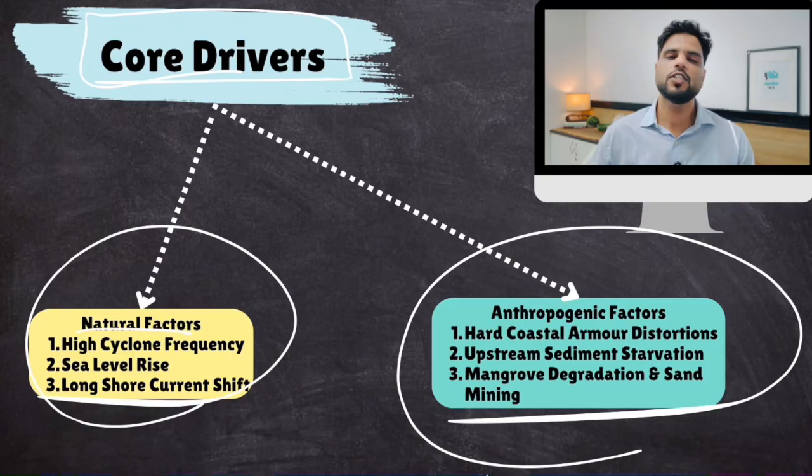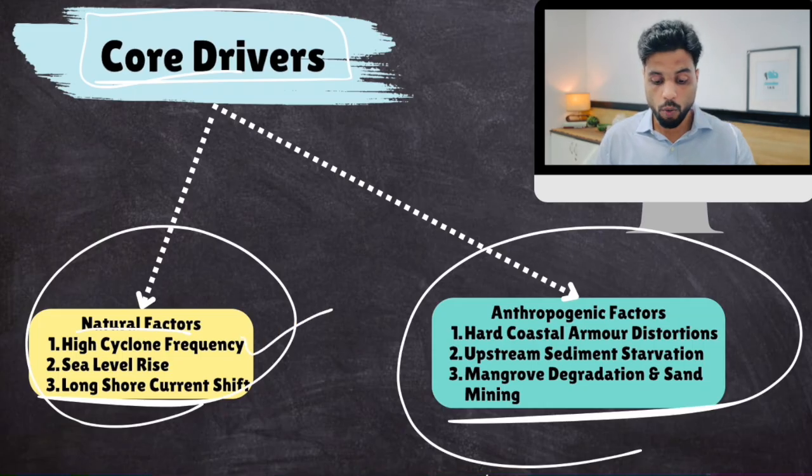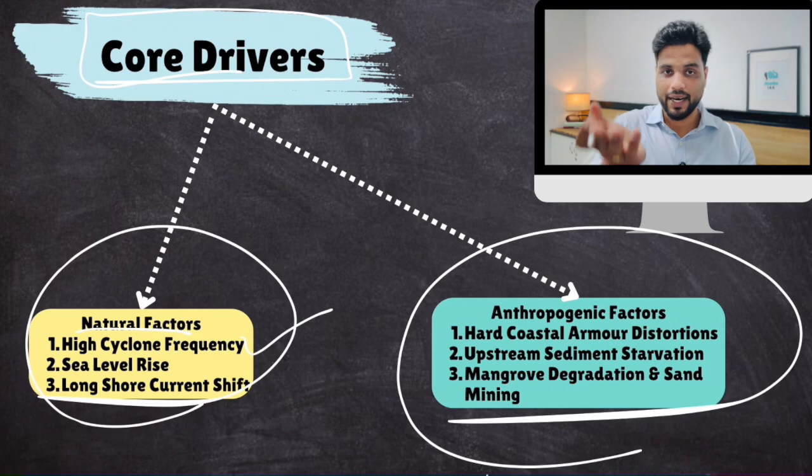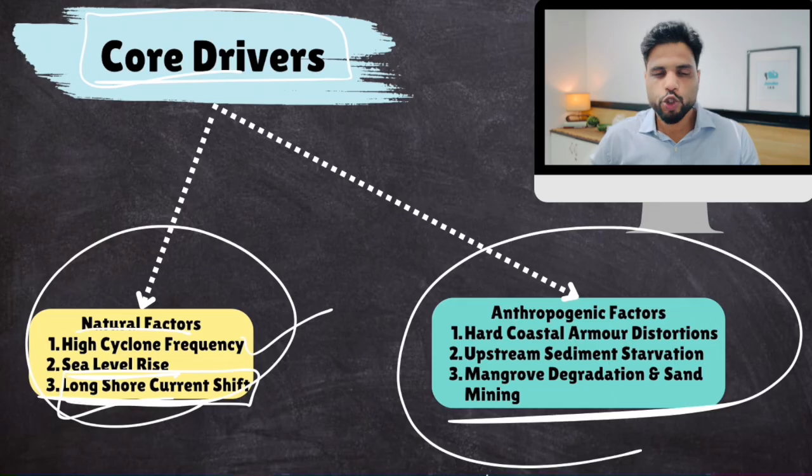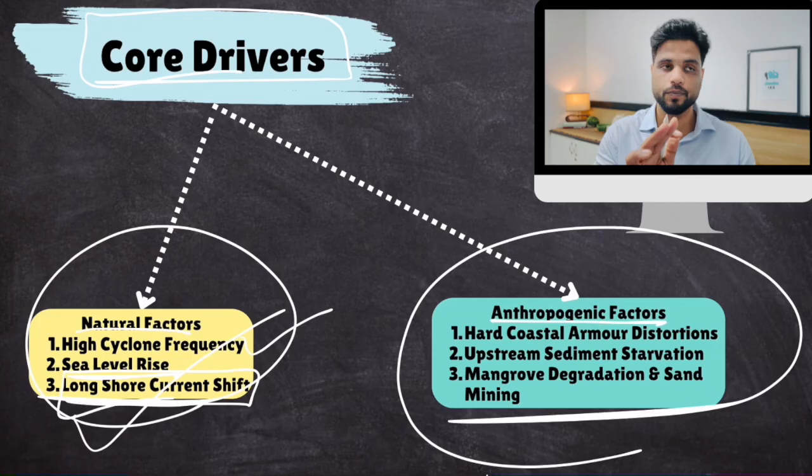So first of all, Odisha is prone to a lot of cyclone activity. When these cyclones make landfall, they destroy the coastline. So this is one reason. Then, because of global warming, sea levels are rising, and they are encroaching upon the land on these beaches. So sea level rise and longshore current shift. The Bay of Bengal ocean currents were responsible for a lot of sediment deposition on Odisha's coastline. Sometimes these shore currents shift. Okay, this is natural. Now, human causes are a lot more important for us.